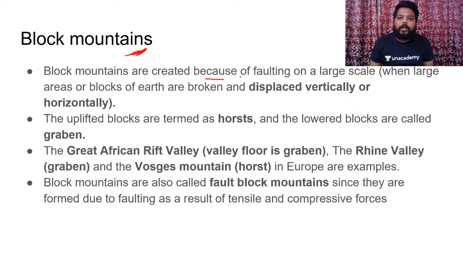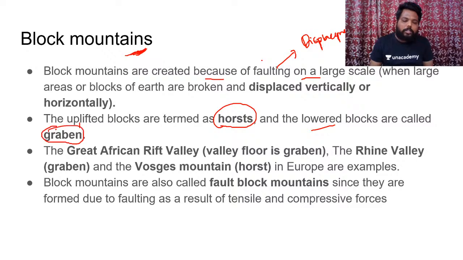They are created because of faulting on a large scale. Faulting is nothing but displacement of rock, either vertically or horizontally. Clear? The uplifted blocks are termed horsts and the lower blocks are termed grabens. I'll show in the upcoming figures what exactly horst and graben are.